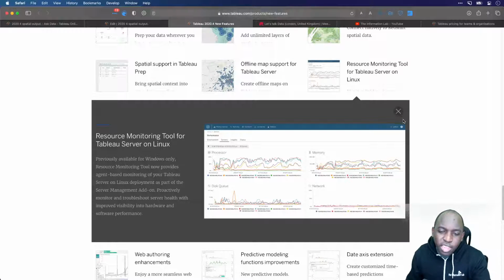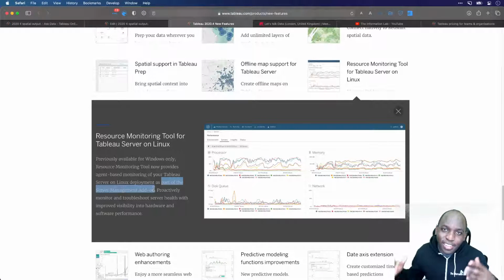Now, it's not to say that you can't collect this information yourself. There are tools that can collect this for you and present it in a slightly different way. Tableau is just offering you the ability to look at this more easily. It's part of the server management add-on. So you can see here that, as with most things recently, there's an add-on for everything.